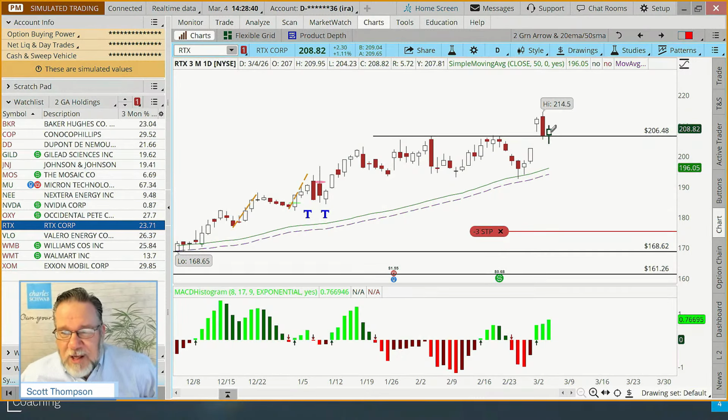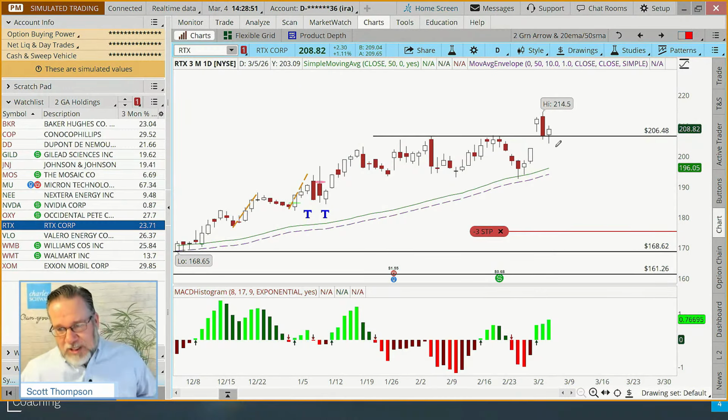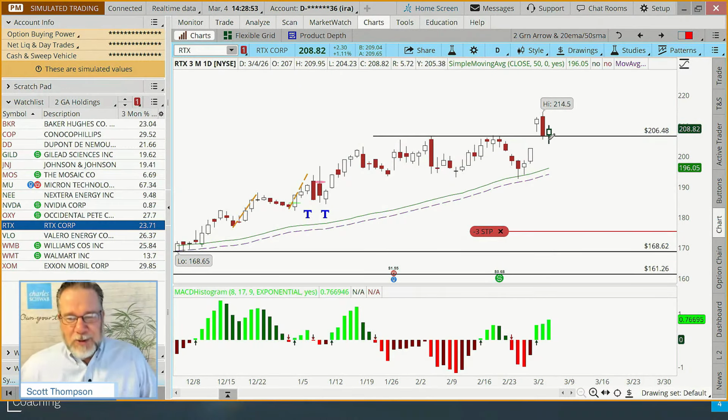Another little technical thing is when we have a small body with a little longer shadow there on the bottom, we call that a hammer candle pattern. The body today is also inside yesterday's body, which is called a bullish harami. So there's a lot of bullish signs right here. Doesn't mean it will not keep going down, but there's some things here that suggest that this level will hold. If it doesn't, in our rule set, the stop would go down here below this. But this is one we're going to come back and look at as well for a new possible buy signal or add to our position.